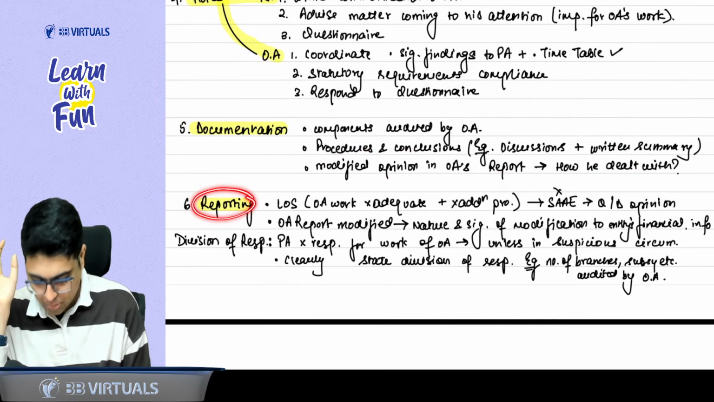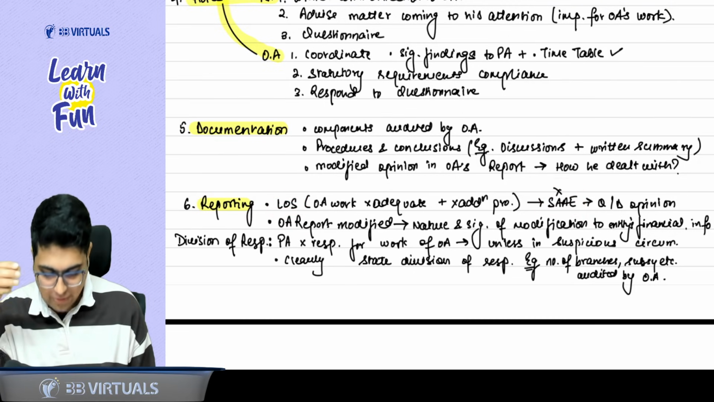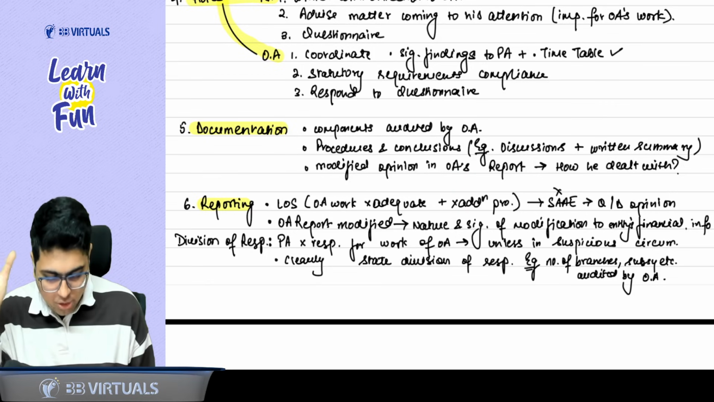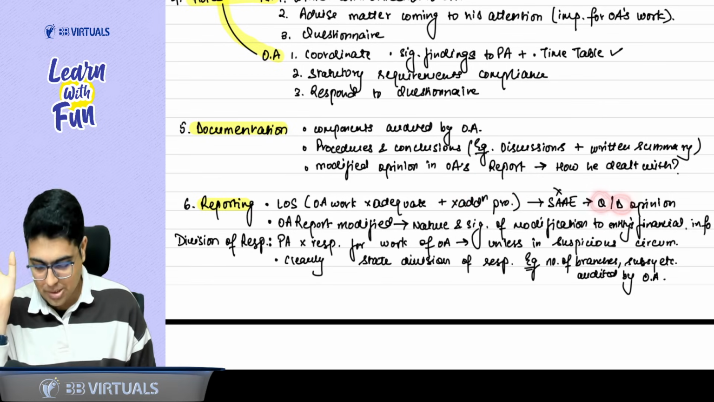Lastly, let's talk about reporting. Whenever there is a limitation on scope, that means you are not able to get the evidence. Why? Because the other auditor's work is not adequate. Even if you are not able to perform additional procedures, only two opinions are possible, qualified or disclaimer.